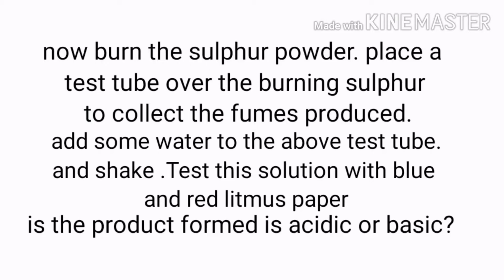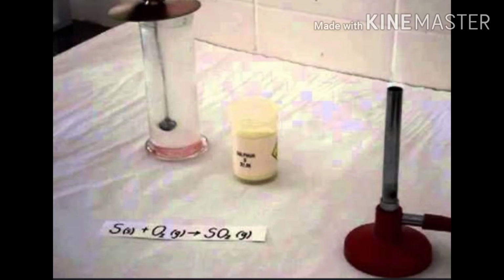Now we will discuss what happens when the same type of reaction takes place with non-metals. So here we are discussing the non-metal sulfur. We'll take some amount of sulfur powder and place it into a test tube. Here we are taking the example of sulfur powder, first heating it in the presence of air and then treating it with water.